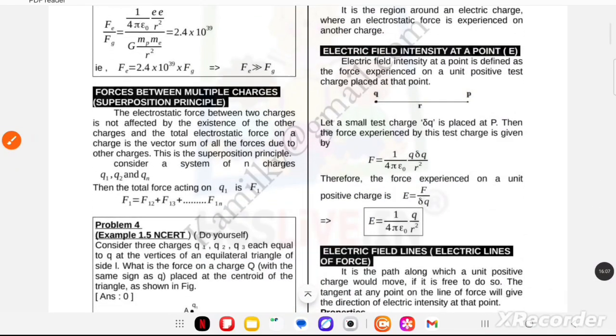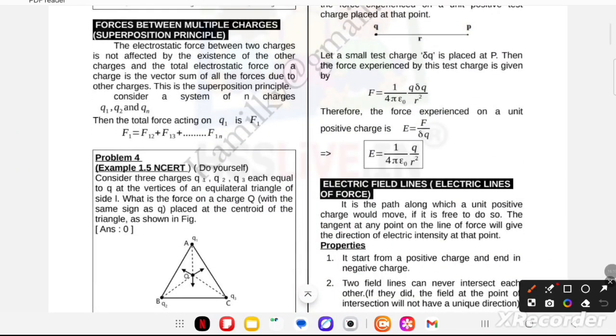Now next, force between multiple charges. The electrostatic force between two charges is not affected by the existence of the other charges, and the total electrostatic force on a charge is the vector sum of forces due to the other charges. This is the superposition principle. So beta, you can directly write F1 is equal to F12 plus F13 plus dot dot dot plus F1n. So I'm going to discuss this concept with one numerical,